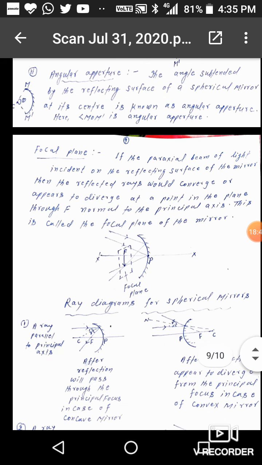Now focal plane. If a paraxial beam of light is incident on the reflecting surface of the mirror, then the reflected rays would converge or appear to diverge at a point in the plane through F normal to the principal axis. This is called the focal plane of the mirror.